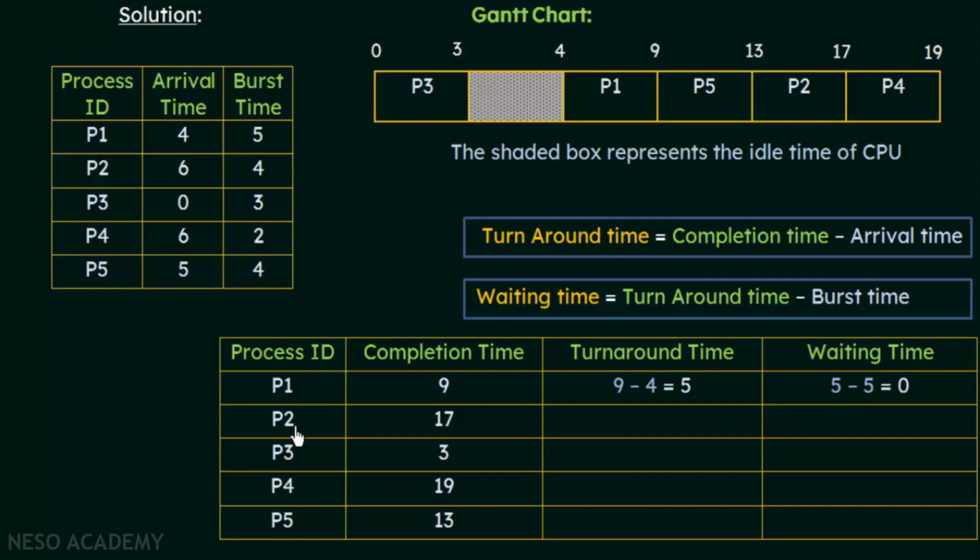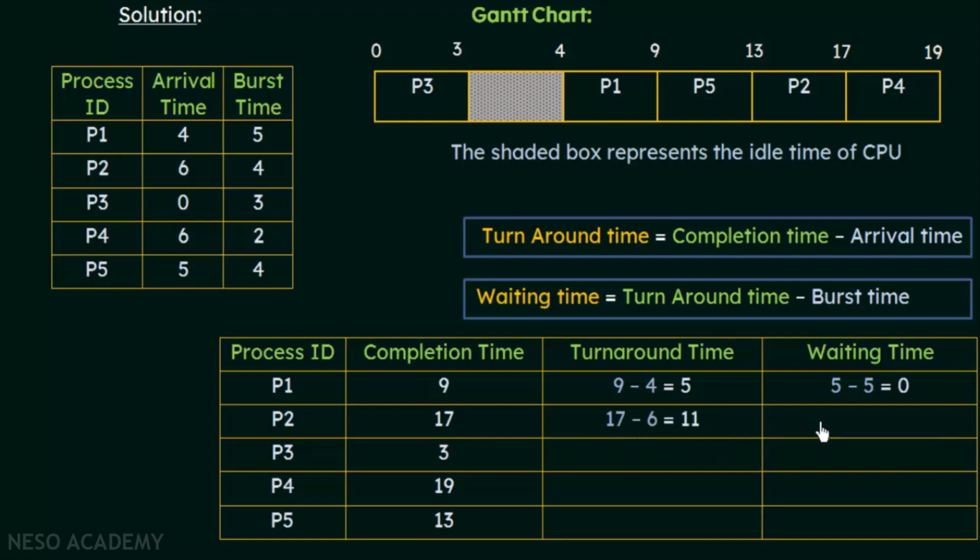Alright, now let's come to process P2. So P2's completion time is 17, and what is the turnaround time? It is completion time minus arrival time, which is 17 minus what is arrival time? Arrival time of P2 is 6. So what will it be? It is 17 minus 6, which gives us 11.